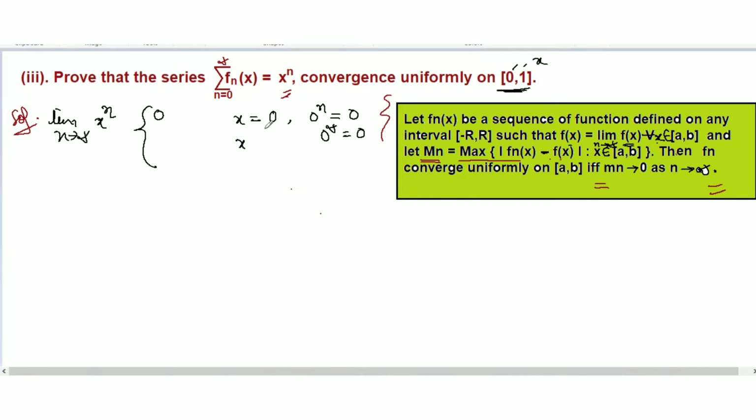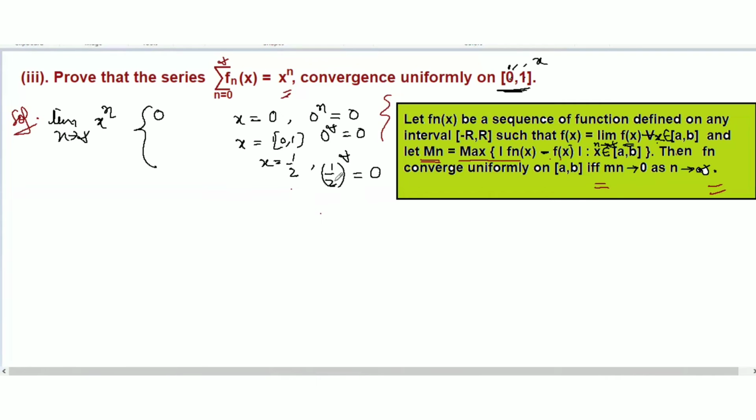Now let's take x between 0 and 1, say x equal to half. So half to the power infinity will be equal to 0.